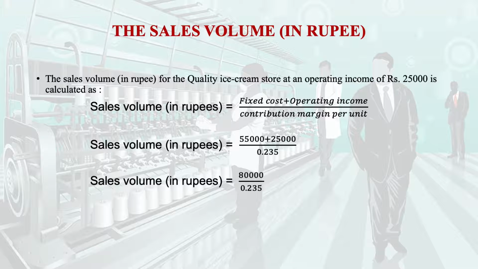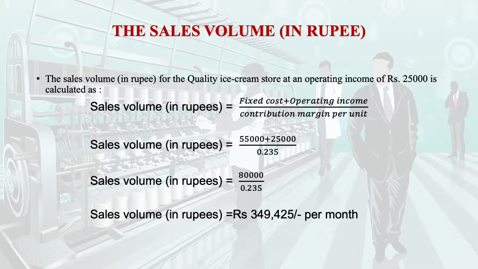That means in order to earn an operating income of rupees 25,000, Quality Ice Cream Store should have a sales volume of rupees 3,49,425 per month. So you just see that with the help of the cost volume profit analysis, we are able to determine the quantity, that is in terms of liters in case of ice cream, and the sales volume in terms of rupees. That is the beauty of this cost volume profit analysis.